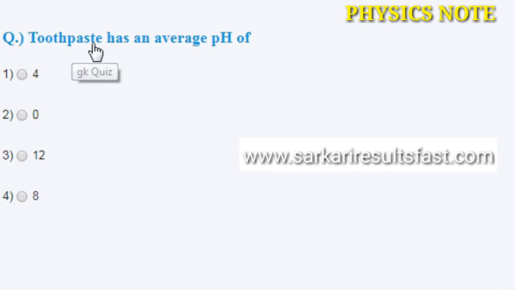Next question: toothpaste has an average pH of, what is the pH of toothpaste? The correct answer is the fourth answer, 8, the average pH level of toothpaste.